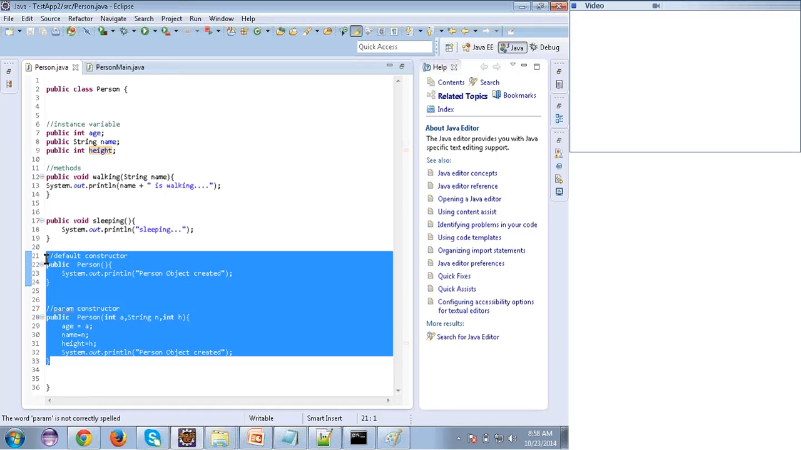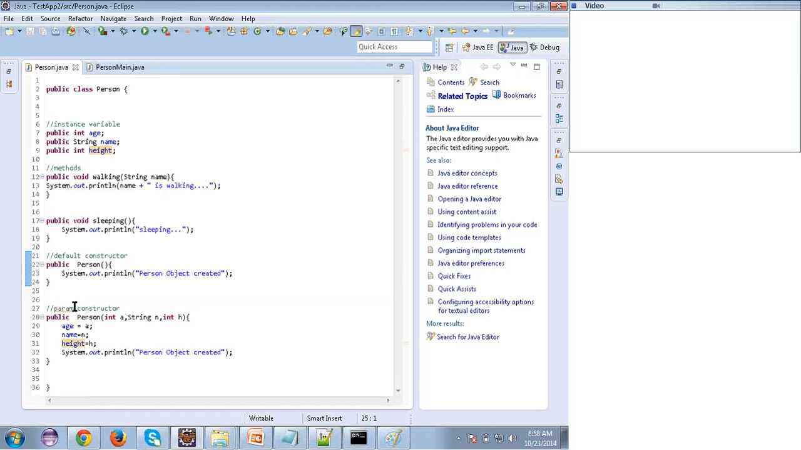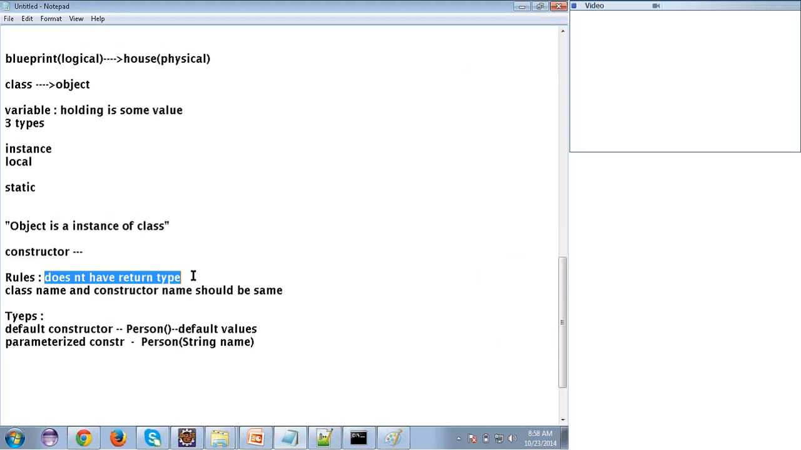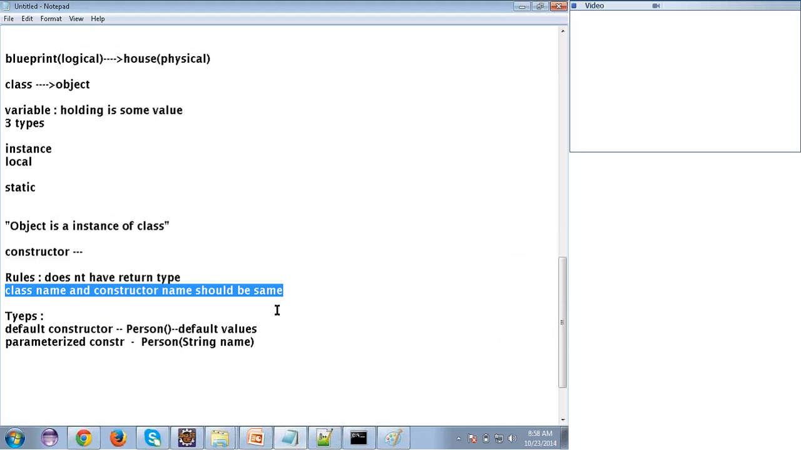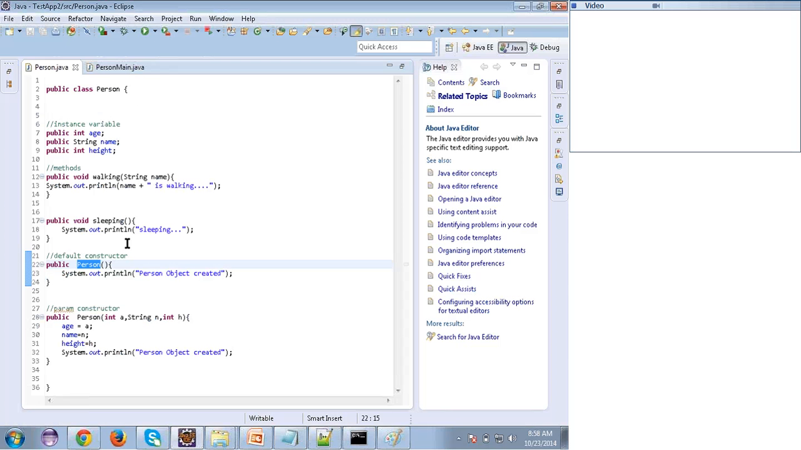And then the rules to create a constructor. A constructor should not have any return type, and the class name, this is the class name, Person, and the constructor name should be the same. Rules I've written here. It does not have any return type, and the class name and constructor name should be the same. That is the second rule.